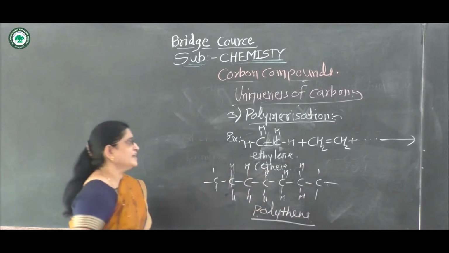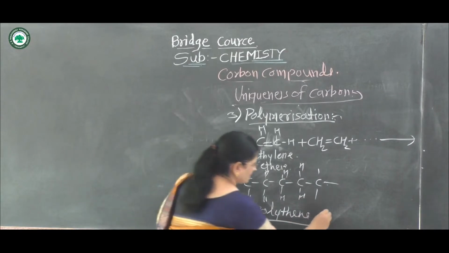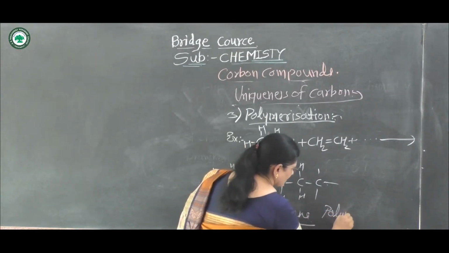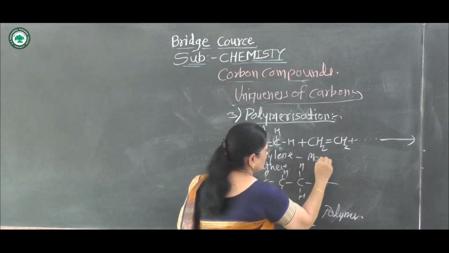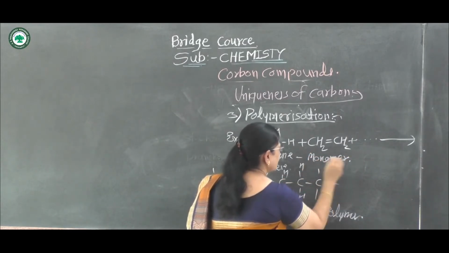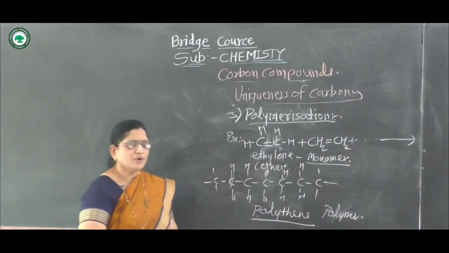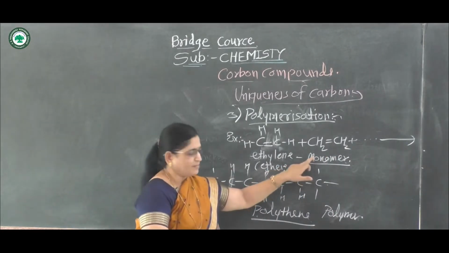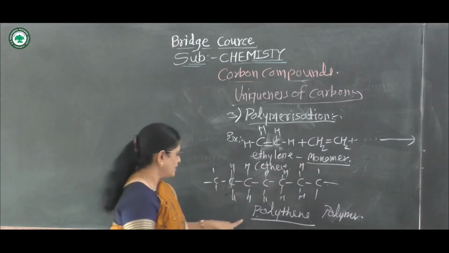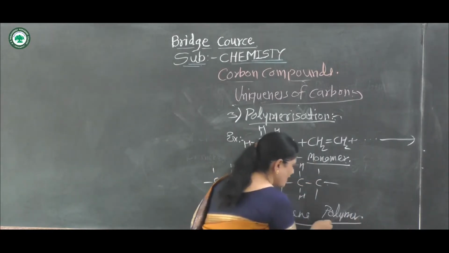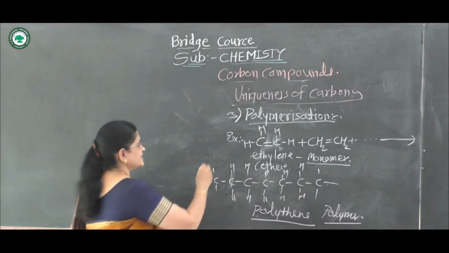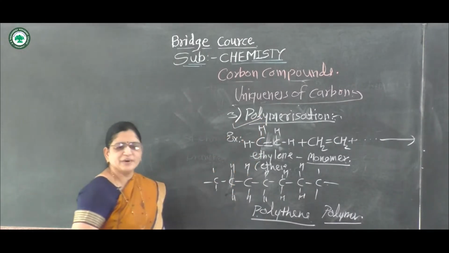This polythene is called a polymer. This is a polymer, and this ethylene is a monomer. In this way, a number of monomer molecules form a long chain. It is called a polymer. And this process is called polymerization.